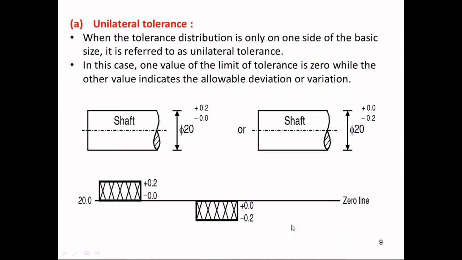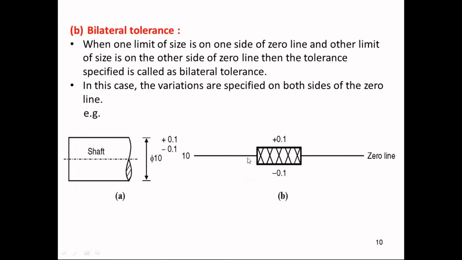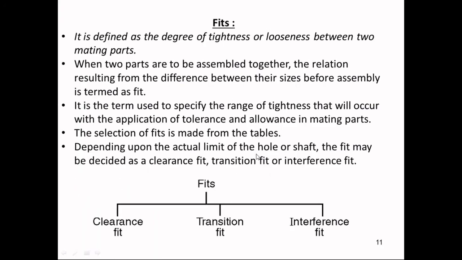Now, what is unilateral? The deviation is provided on only one side of the zero line. As shown over here, you can observe this diagram. 20 is the basic size. So we can say that 0 is the minimum and 0.2 is the maximum. And since it is above, I will show you when to provide a positive and when to provide a negative sign. Bilateral: from both sides we have the tolerances, or it interferes with the zero line.